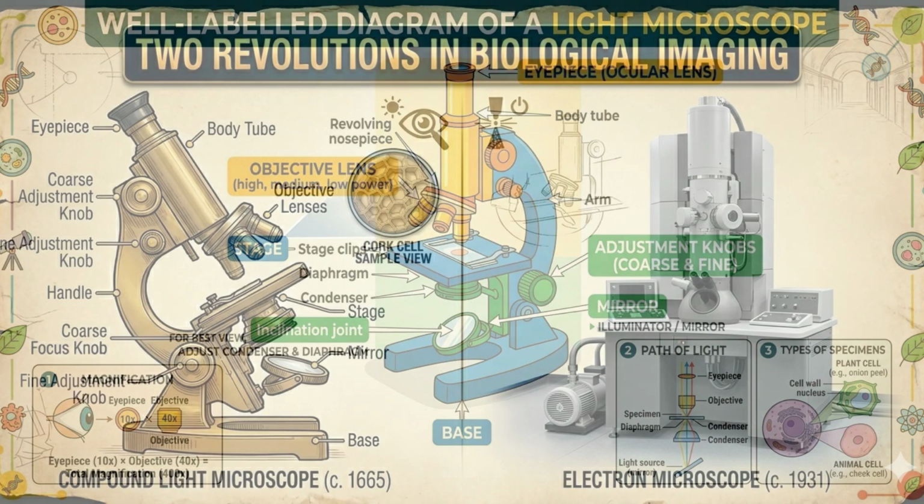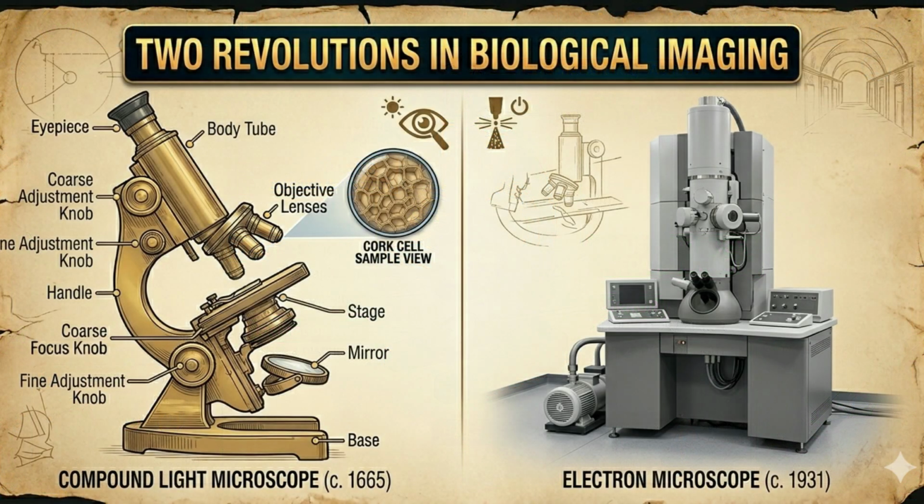Microscopes help scientists study cells, bacteria and other microscopic organisms. Scientists later developed powerful electron microscopes that can even show structures at the nanometer level. With the development of modern microscopes, scientists were able to observe living cells and cell organelles in detail.